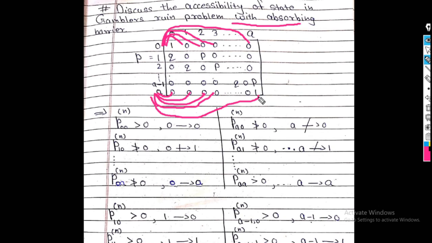That value is 1. And what about all the remaining classes? Here all the remaining states, that is 1, 2, 3 up to a minus 1, communicate with each other. See here, only P00 raised to n is greater than 0, therefore 0 leads to 0, but 0 does not lead to 1, and so on. 0 does not lead to a.